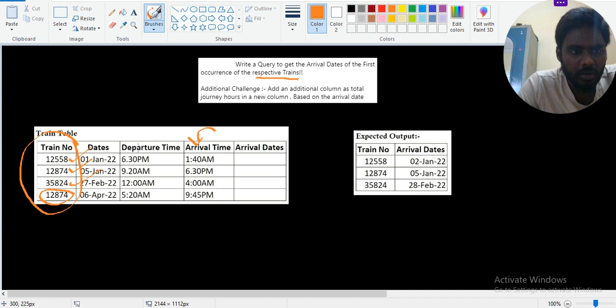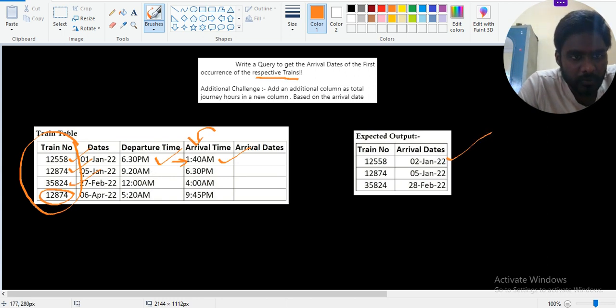So how are you considering this one? This is the expected output. How will 12558 be treated? See, this is 6:30 p.m. of 1st January, right? And this one is 1:40 a.m., which means it is the next day, January 2nd. So that's why it is January 2nd.